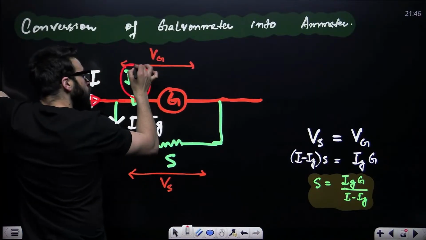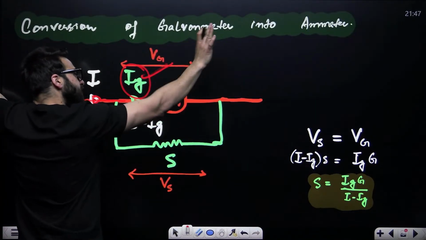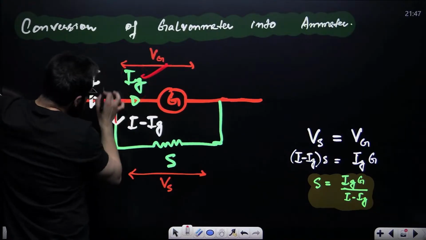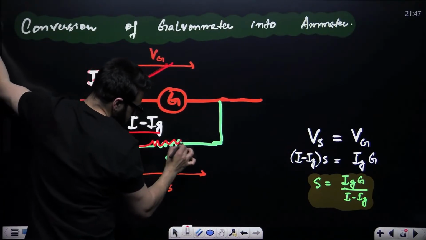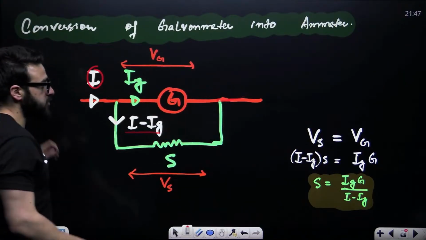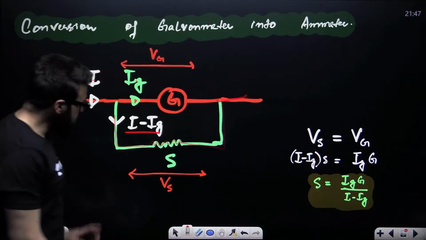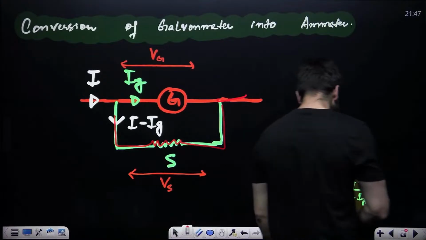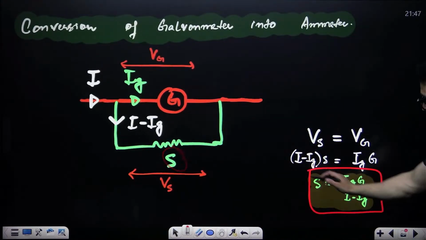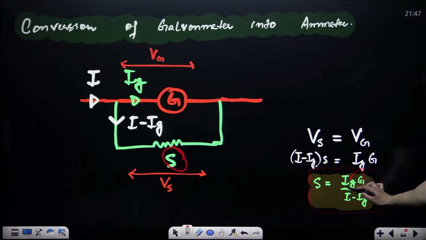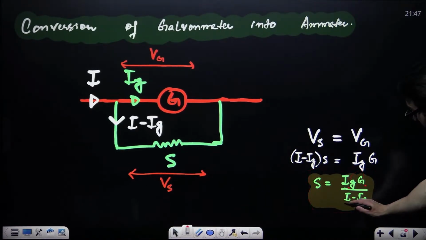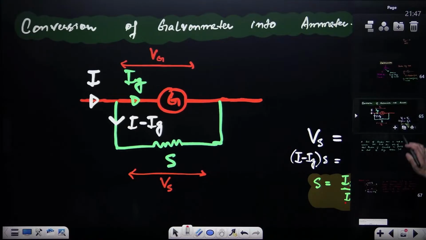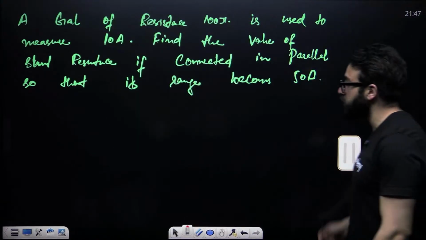Now see, let's suppose you send the large current through the galvanometer, only IG will flow. This is the maximum current. Rest of the current, I minus IG, will flow through this shunt. And if somebody asks what is the value of this shunt, always remember, value of this shunt will be IG into G divided by I minus IG. IG is the current in galvanometer, G is the resistance of galvanometer. This is the shunt.